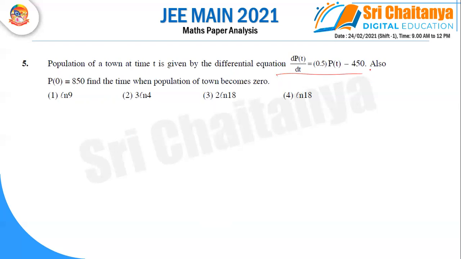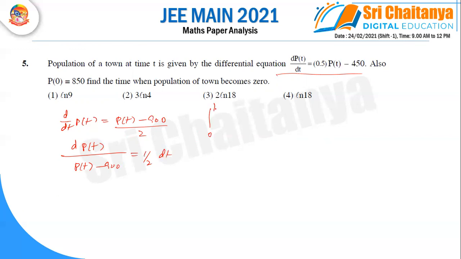So for the given equation, we are integrating on both sides. Since time t is given, we take a definite integration. First of all, you can write d/dt of P(t) equal to P(t) minus 900 over 2, writing 450 as 900 and 0.5 as 1/2. Cross multiplying, you can write d(P(t)) by P(t) minus 900 is equal to 1/2 dt.